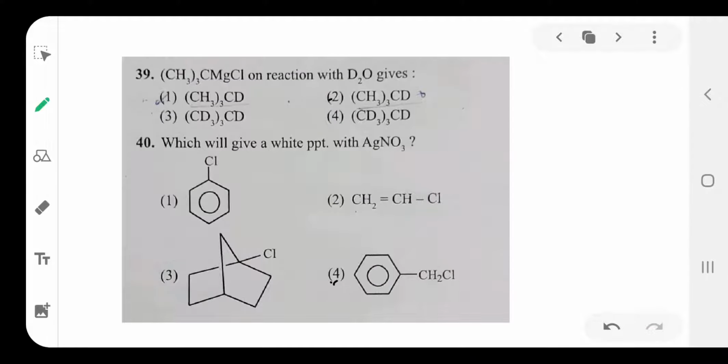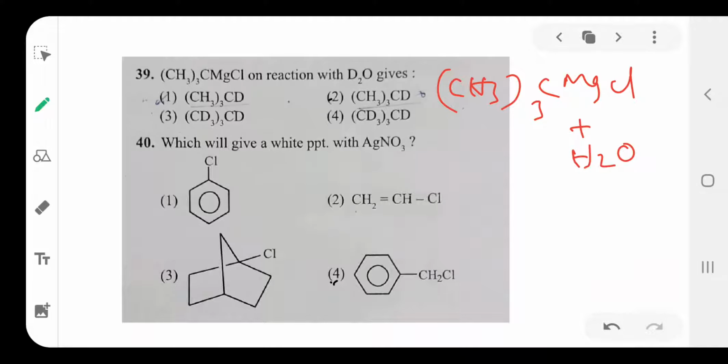Here is CH3 thrice CMgCl. If it reacts with water, remember that point: any Grignard reagent reacts with water or ammonia or alcohol to form an alkane. That's why bond breaking takes place here. Not H2O, they give D2O, deuterium oxide, that is heavy water. So here OD is added, here D is added, then CH3 thrice CD is formed.